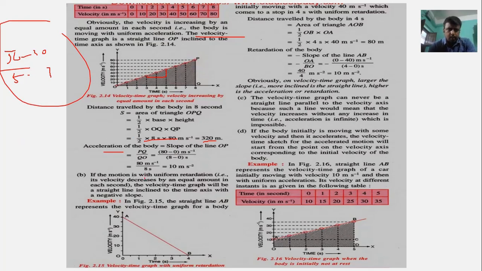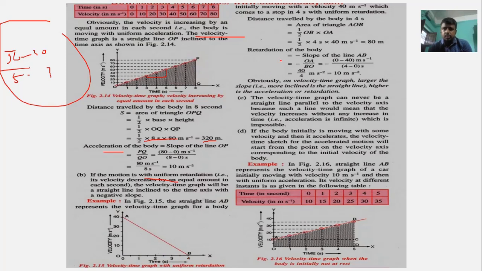If the motion is with uniform retardation, then the velocity decreases by an equal amount, and the velocity time graph is a straight line inclined to the time axis with a negative slope. It will also be a straight line when the body is moving with uniform retardation, but the slope would be negative. Here in this diagram you can see that the body was at 40 meter per second, then it came to rest at 4 seconds.